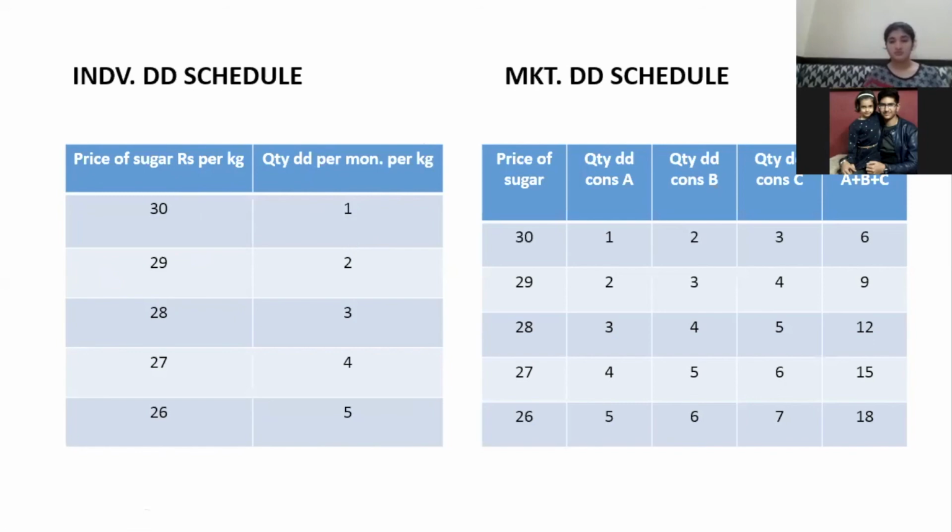So for consumer A, at 30 rupees per kg, he can buy only 1 kg of sugar. It can always happen that he would want more sugar, but his purchasing capacity is that much only.